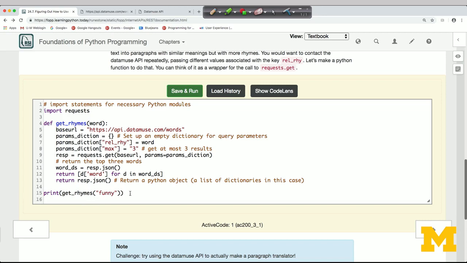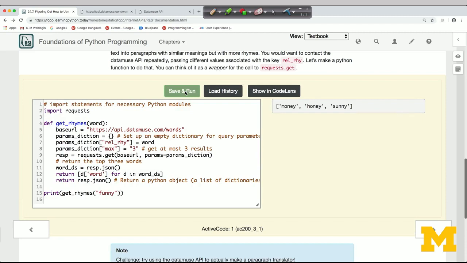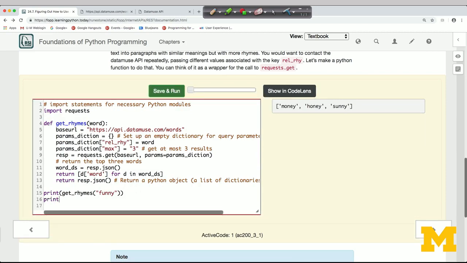I can call get_rhymes on a word, and I'll get back a list of some other words. With funny, I'm getting back 3 things, and I can get rhymes on something else. If I want to get rhymes with dash, I get cache, flash, and crash.